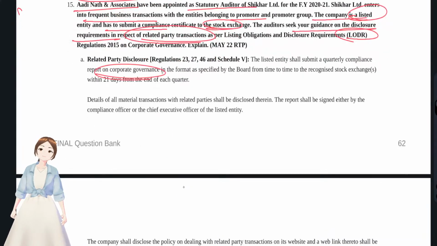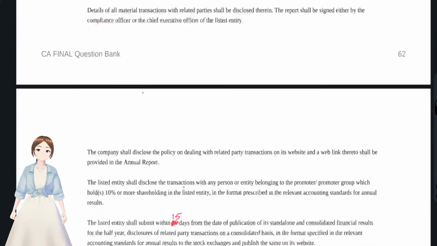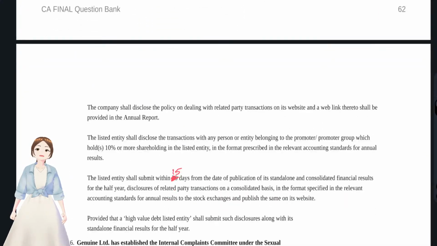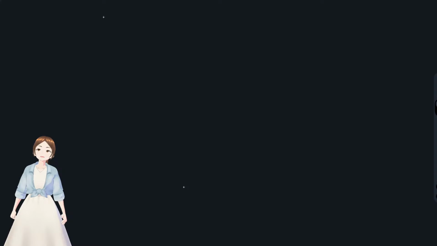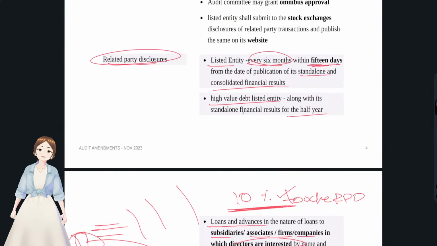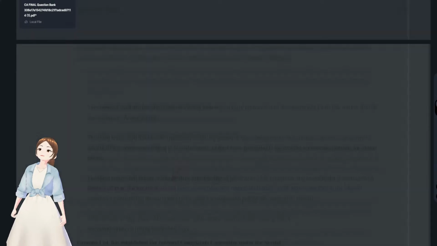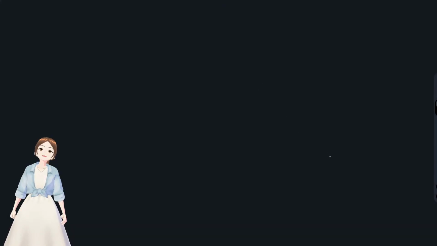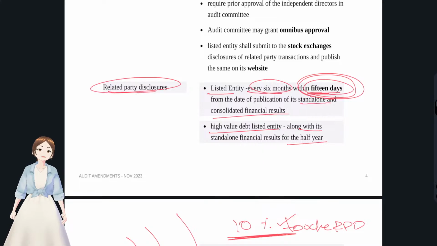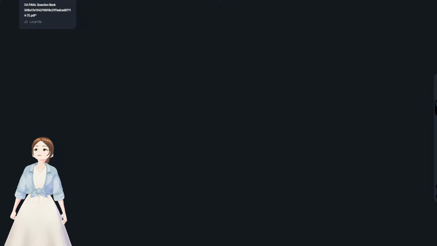Usually the corporate governance report will be submitted under quarterly compliance within 120 days from the end of the quarter, and related party disclosures were submitted half yearly, within 15 days for the listed entities and half yearly for the high value listed entities in our amendments report, right? Yes, 15 days is the amendment here. Okay, and if it's a high value debt listed entity, along with the financial statements. If it is the listed entities, a 15 days time gap has been given.